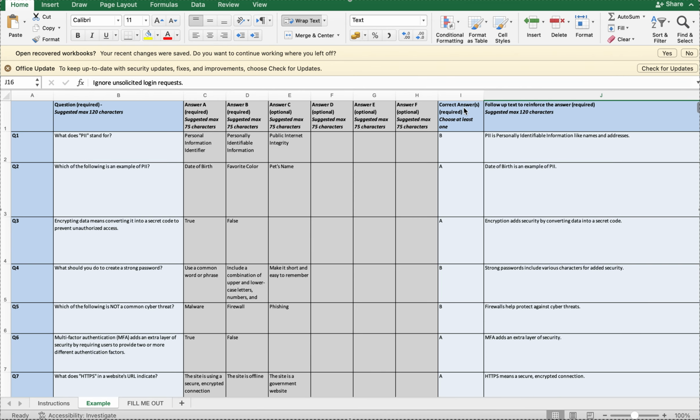Another required is the correct answer. So if the correct answer was A, B, C, or D, just add that here. And a brief reinforce text to reinforce why, if the answer was B, why was B correct? If the answer was A, why was A correct? So this is also required. You have to fill this.